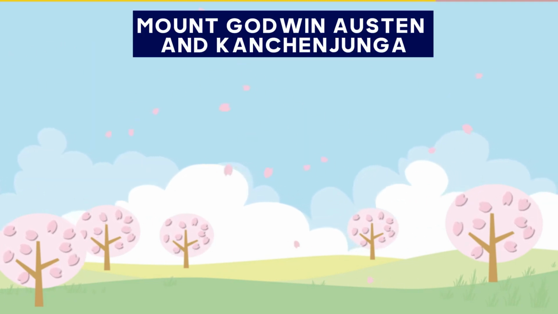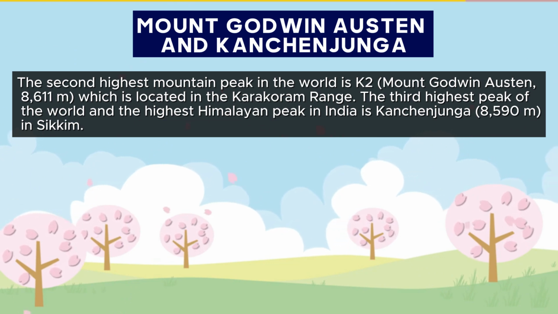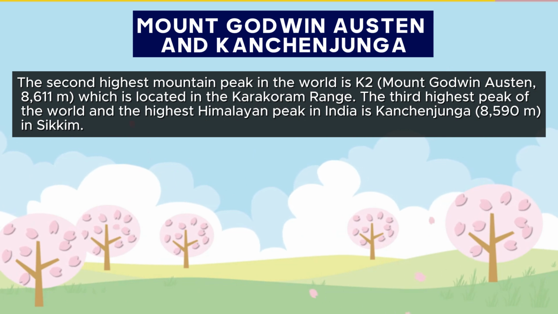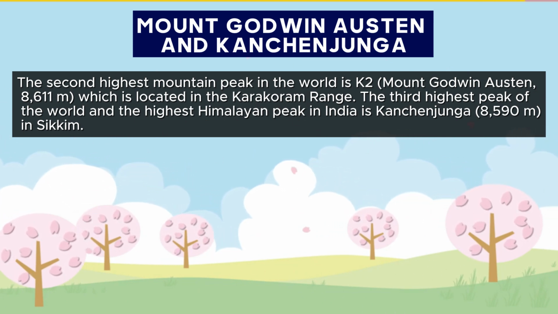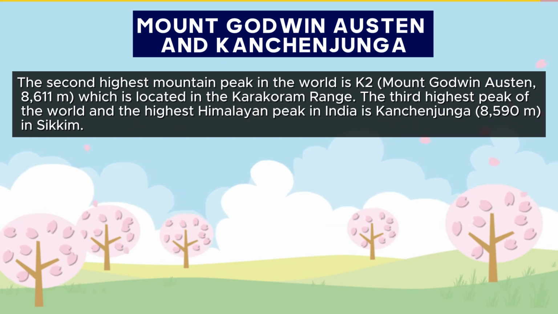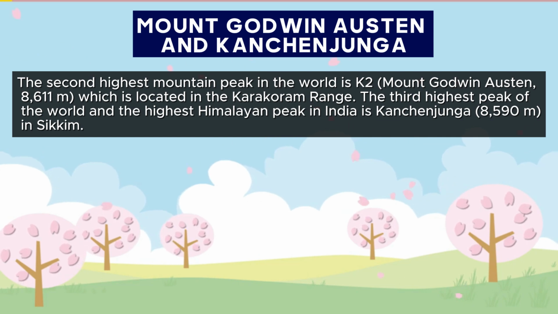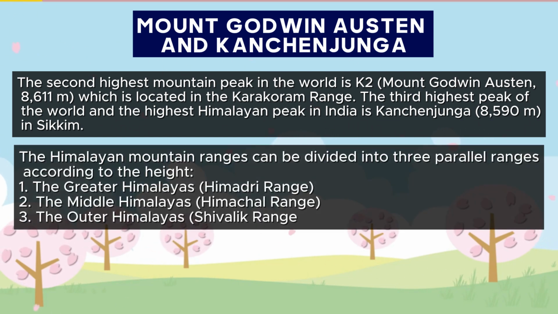Mount Godwin Austen and Kanchenjunga. The second highest mountain peak in the world is K2, Mount Godwin Austen, 8,611 meters, which is located in the Karakoram range. The third highest peak of the world and the highest Himalayan peak in India is Kanchenjunga, 8,590 meters, in Sikkim. The Himalayan mountain ranges can be divided into three parallel ranges according to the height.